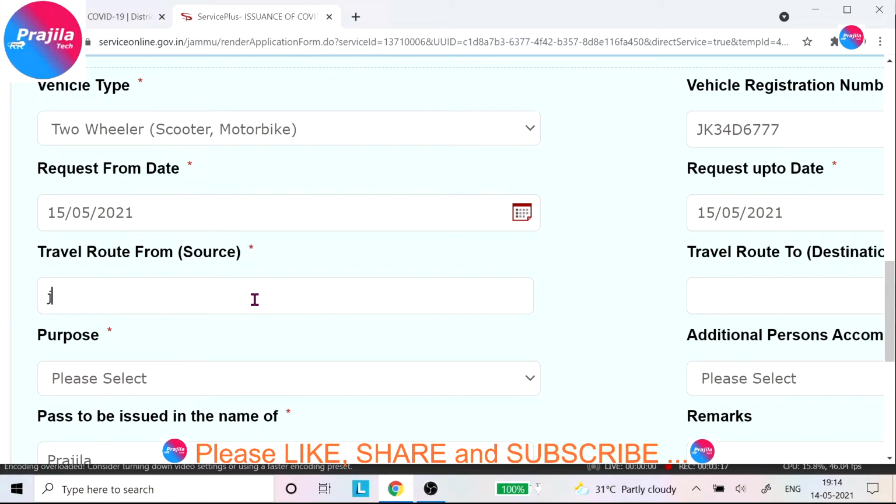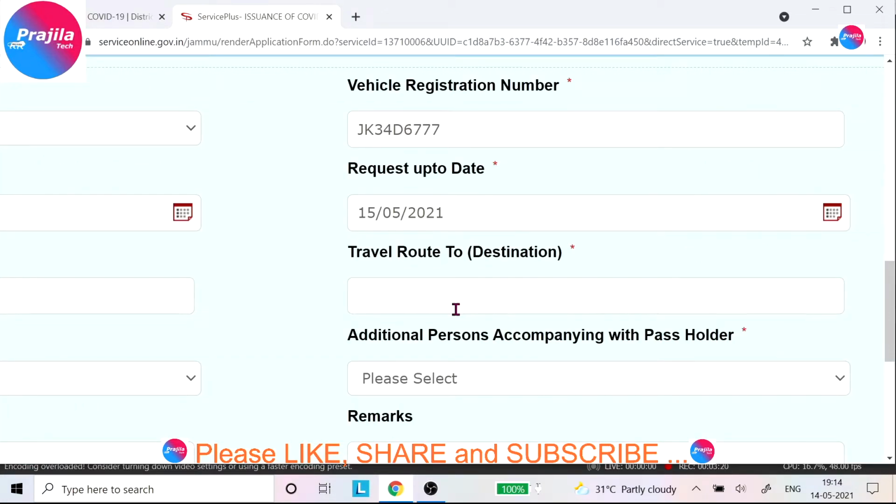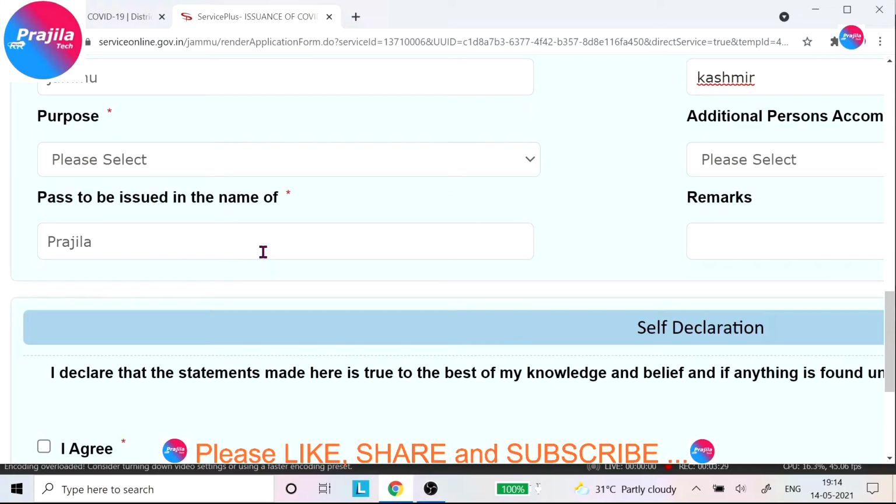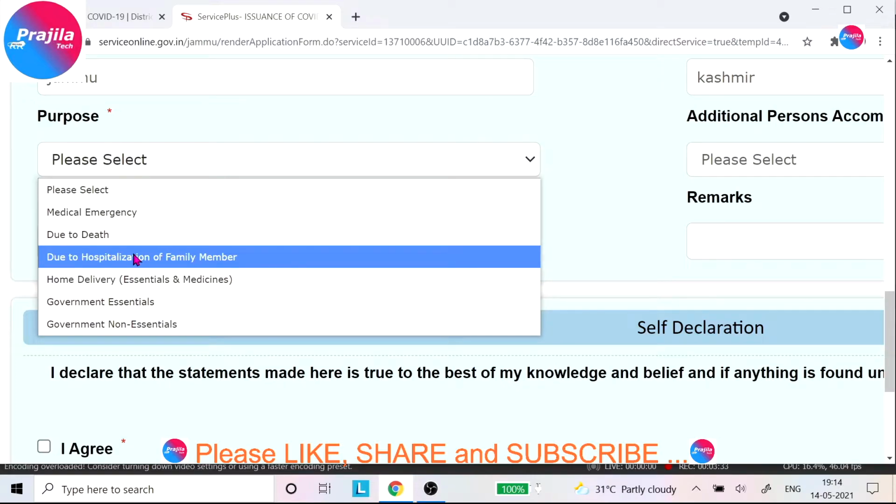Now this is the place where you are starting your travel. For example, if it is Jammu, you can give Jammu, and then where your destination is. So these are the exact starting point and ending point of your pass. Okay, and after that, what is the purpose of travel? Remember, in lockdown you should have a valid reason for travel, otherwise they will not approve.